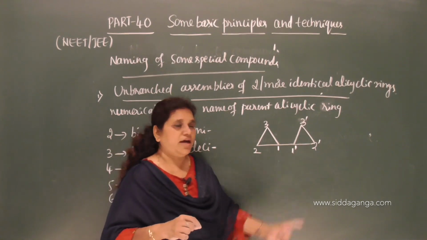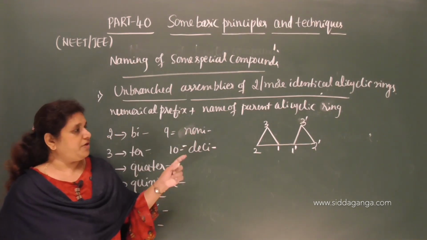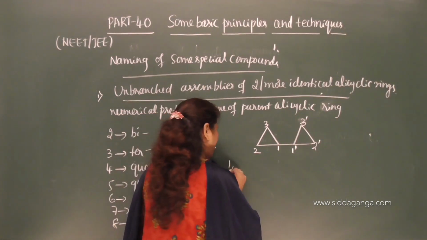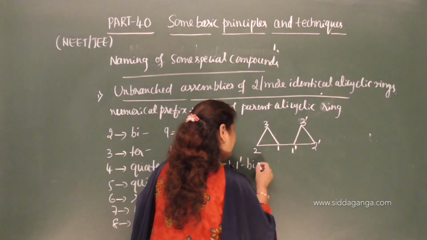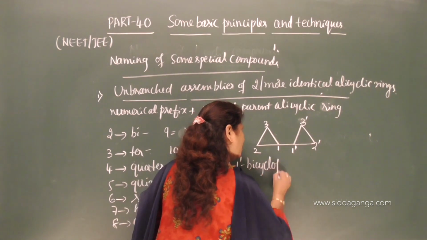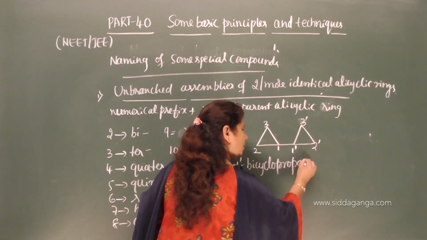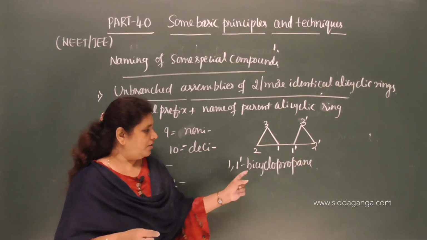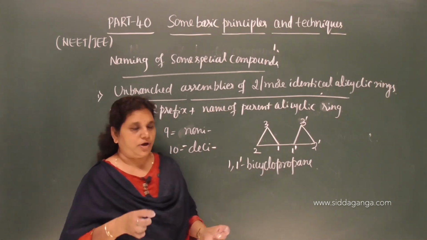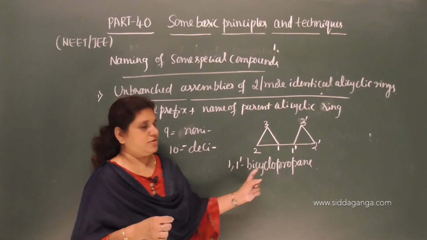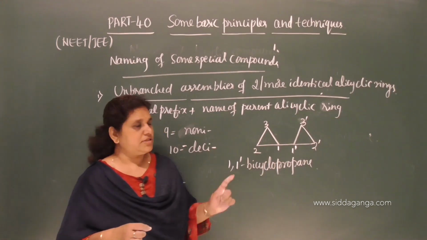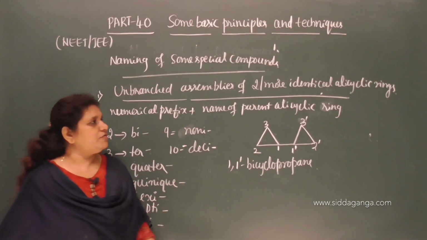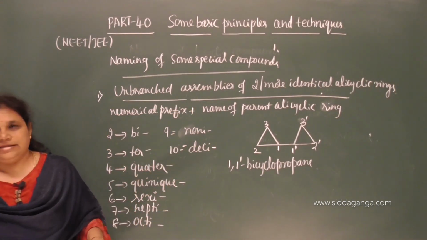So 1 and 1 dash are the bridge carbon atoms between the 2 cyclopropane rings. Then what is the name? 1,1 dash bicyclopropane. So very simple. 2 cyclopropane rings are joined through 1 and 1 dash. So this is how to name the unbranched assemblies of 2 or more identical alicyclic rings.